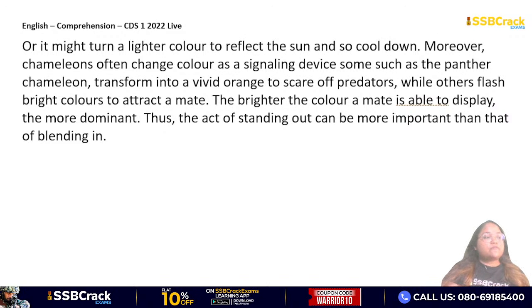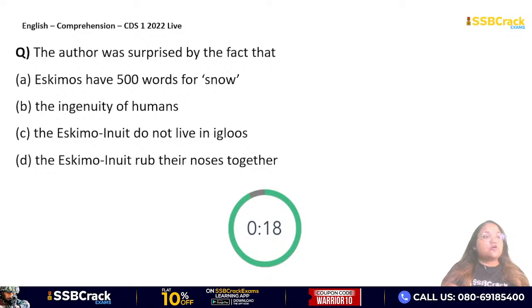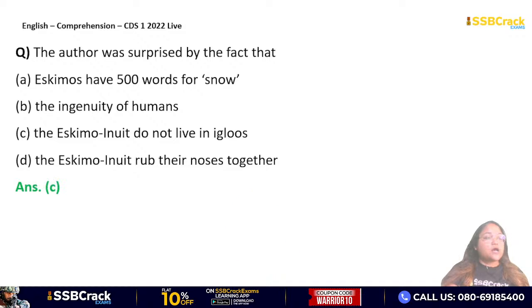So now we will take up one question. So this is the first question. The author was surprised by the fact that Eskimos have 500 words for snow, the ingenuity of humans, the Eskimo Inuit do not live in igloos, the Eskimo Inuit rub their noses together. Why was the author surprised? Quickly guys. Okay, answer is option C. The Eskimo Inuit do not live in igloos.